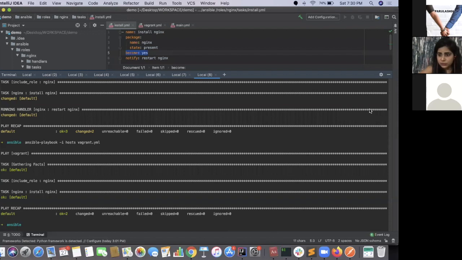So I can share a tar here, or otherwise on the Gmail ID using which we have joined. Yes, I can send it to everyone who has joined this session. We will tar this demo file for you. Okay, yeah. Thanks, Parul.